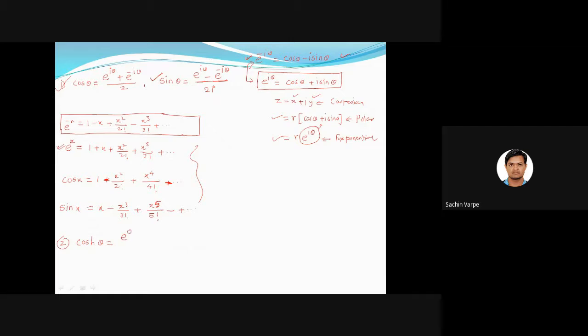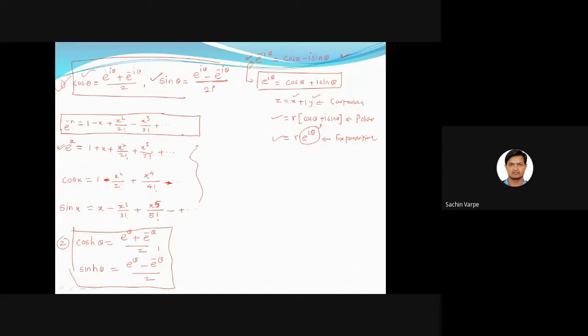It is e to the power theta plus e to the power minus theta upon 2, and hyperbolic sine theta can be written as e to the power theta minus e to the power minus theta upon 2, right? Is this clear? So make sure that these are the normal trigonometric functions and these are the hyperbolic functions in terms of exponential.